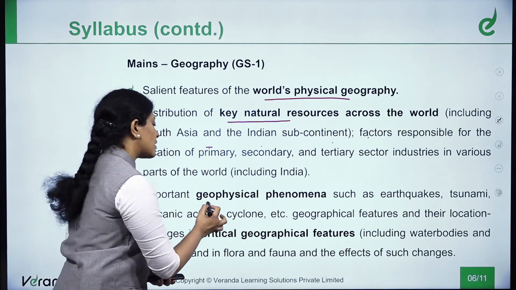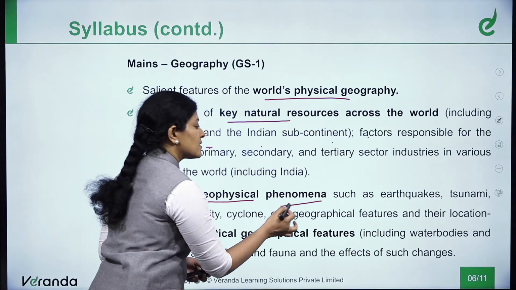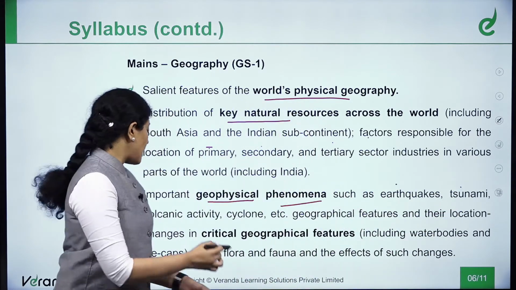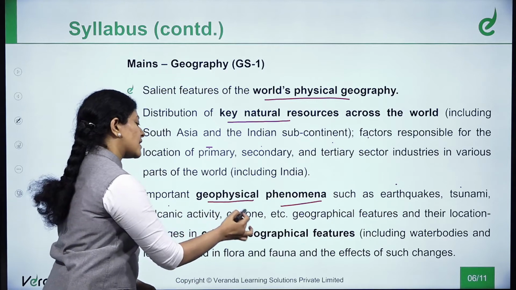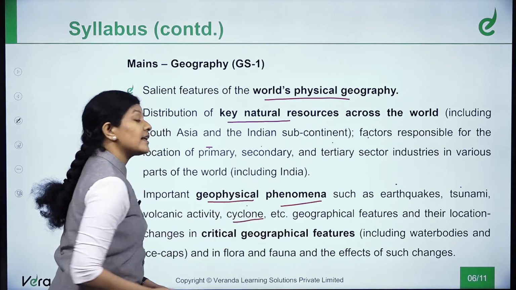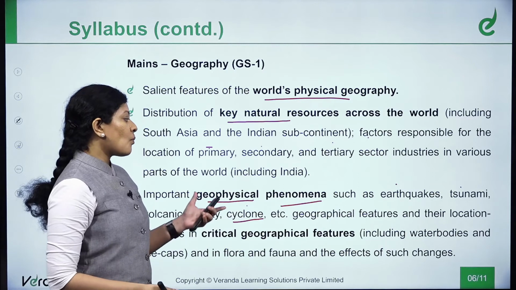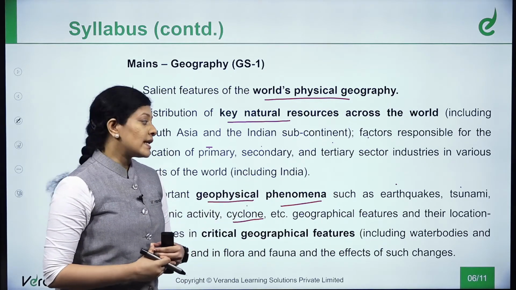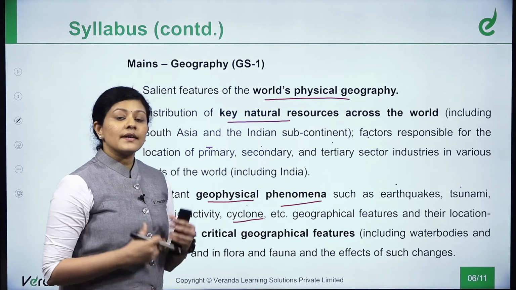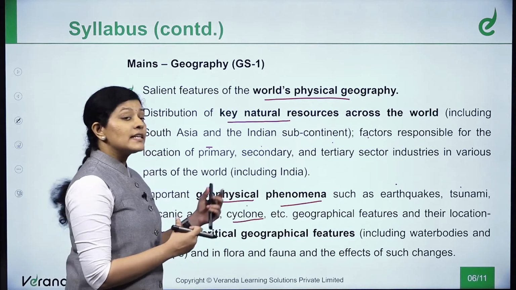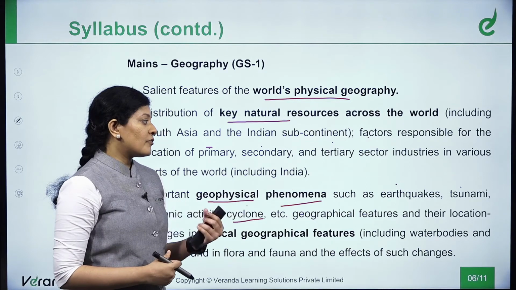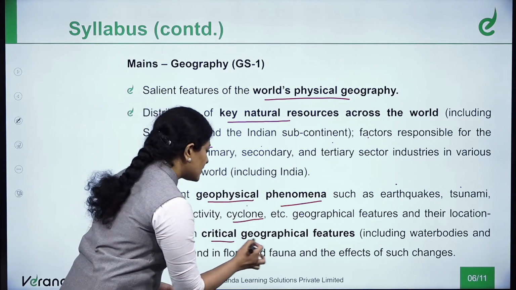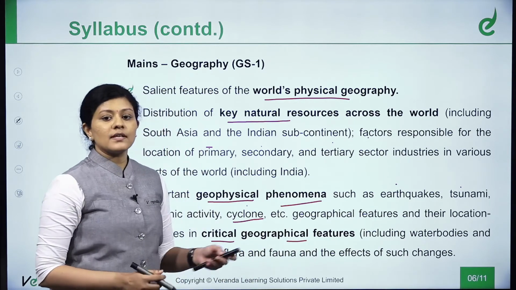And next we will be talking about the geophysical phenomena such as earthquakes, yes we have seen in the news, tsunami, yes we heard about it, and volcanic activity as well as cyclones. Cyclones we experience every year being in India. So what are the physical phenomena that cause disturbance to our human existence? All these are regarded as natural disasters. What are the mechanisms behind the formation of these natural disasters? So I will also look into the critical geographical features associated with the same.